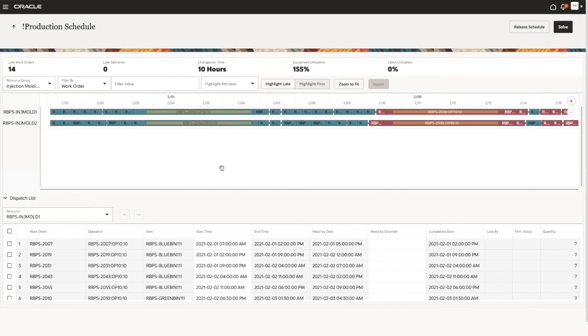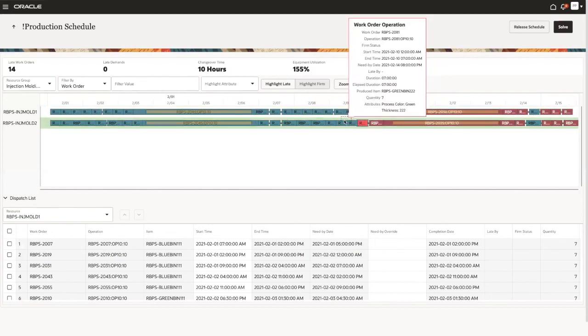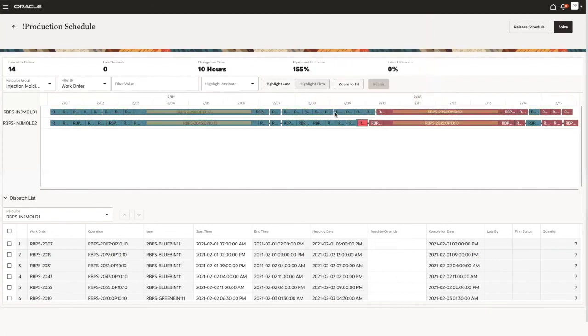And ultimately, you use various capabilities in the Gantt chart, for example, also to drag and drop operations as it makes sense. Of course, this is just random here, or to resequence operations.